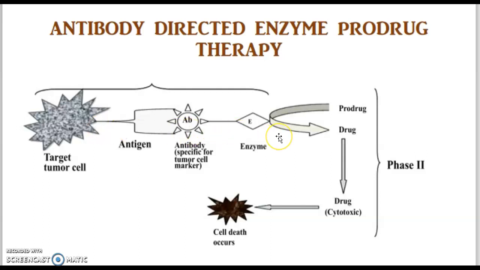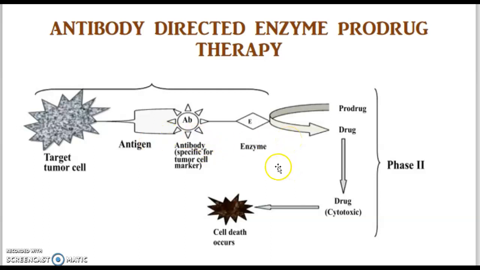In antibody-directed enzyme prodrug therapy, there are two phases. In the first phase, the antibody and the enzyme complex is administered, and this antibody enzyme complex is accumulated in the tumor cells, where the antibody will form a conjugate with a specific antigen present on the surface of the tumor cells. These specific antigens are present only on the surface of tumor cells, not in the normal cells. So this complex will be formed, and then what is the importance of the enzyme? The enzyme is used for breaking the carrier groups, so the prodrugs will be converted into an active form. For that purpose, enzymes are used. This is phase 1.